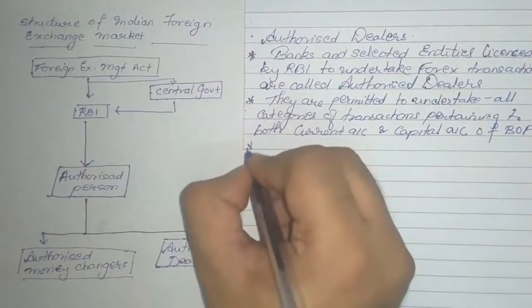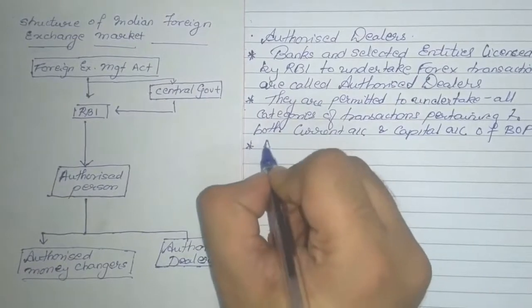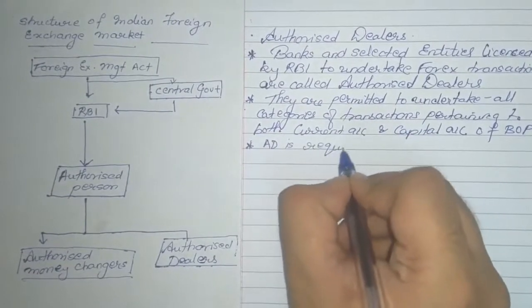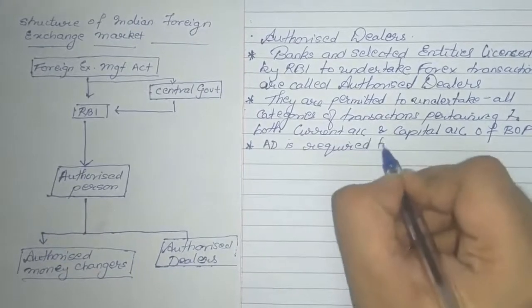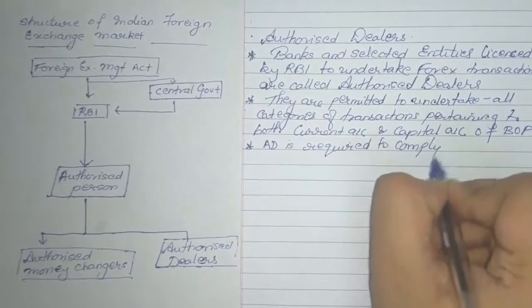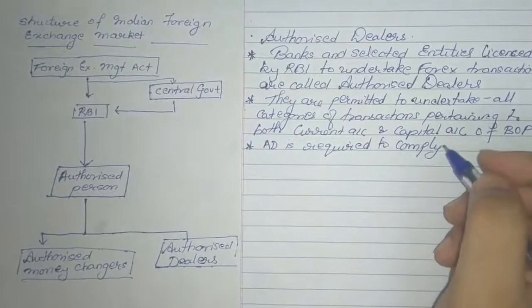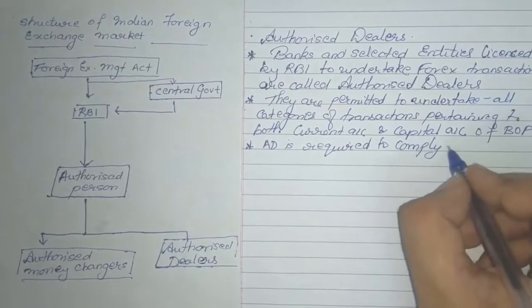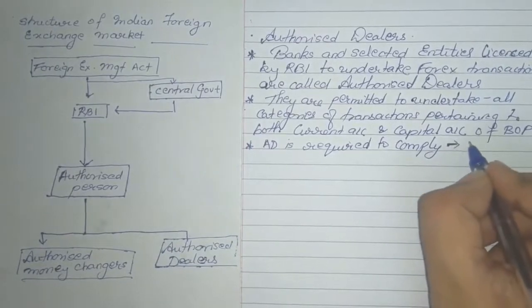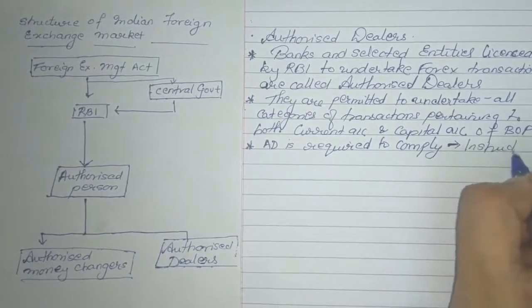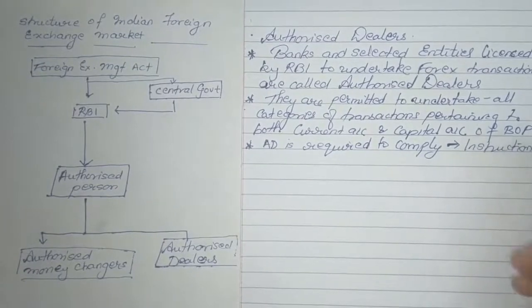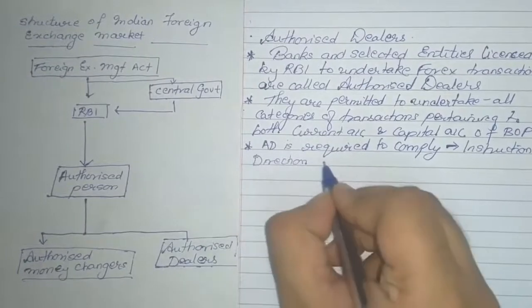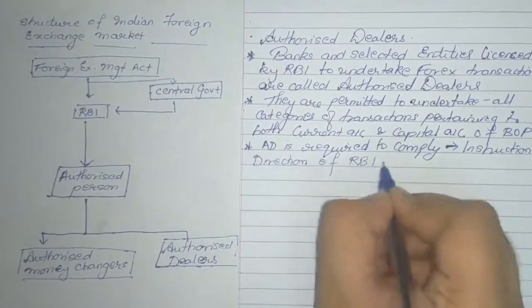Okay. Next point, it states that the authorized dealer is required to comply with the directions and instructions of RBI.